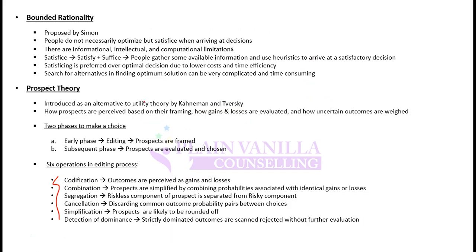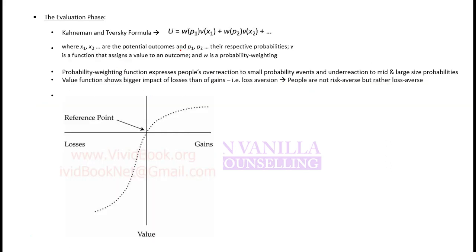So, the prospect theory being continued, then comes the evaluation phase. In the evaluation phase, we discussed that certain probabilities will be assigned to outcomes, weighted probabilities. So certain weights will be assigned to different outcomes, and based on that, utility will be estimated or calculated. Again, the same thing that we have discussed earlier as well. That is, investors will show loss aversion. What is loss aversion?